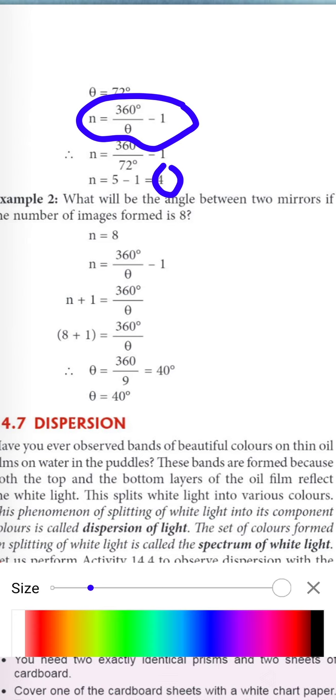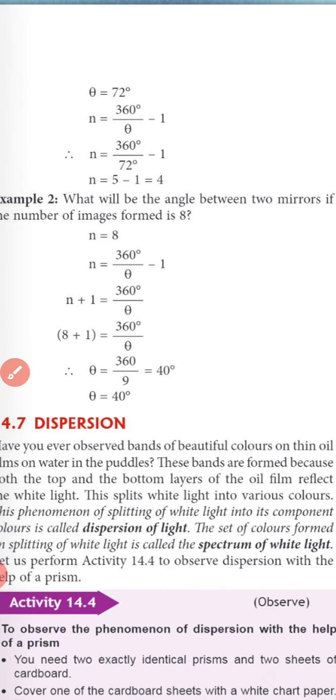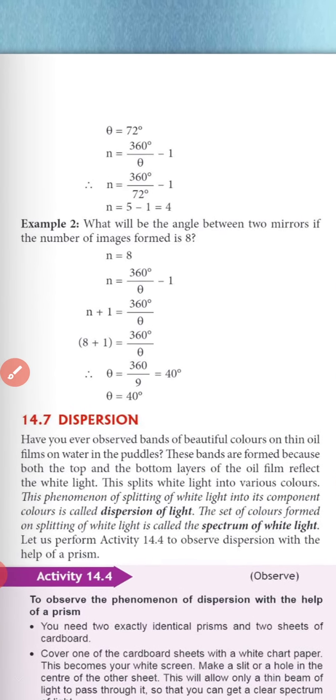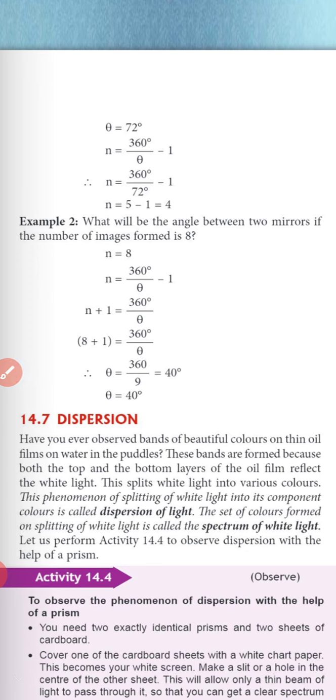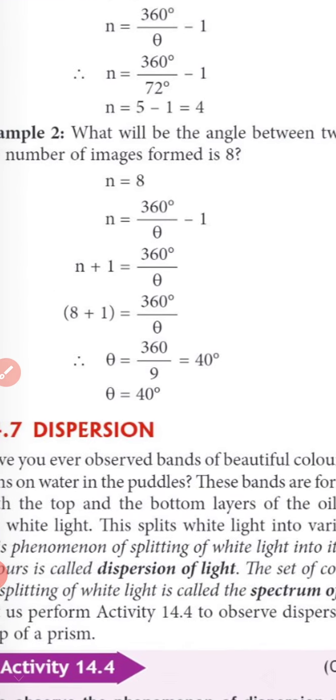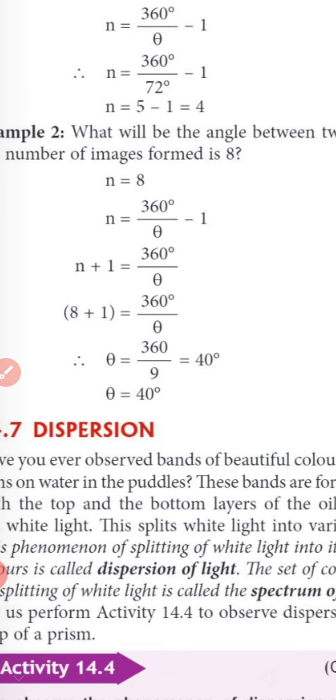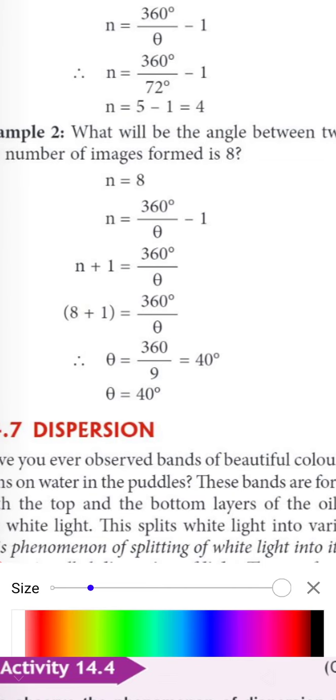Okay, next example: what will be the angle between two mirrors if the number of images formed is 8? Now the number of images n is given and you have to find the angle between the mirrors. So n is equal to 360 by theta minus 1.